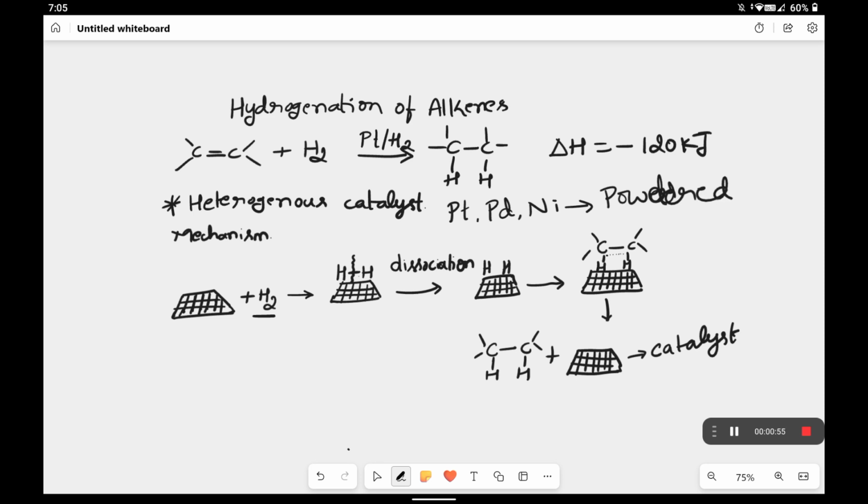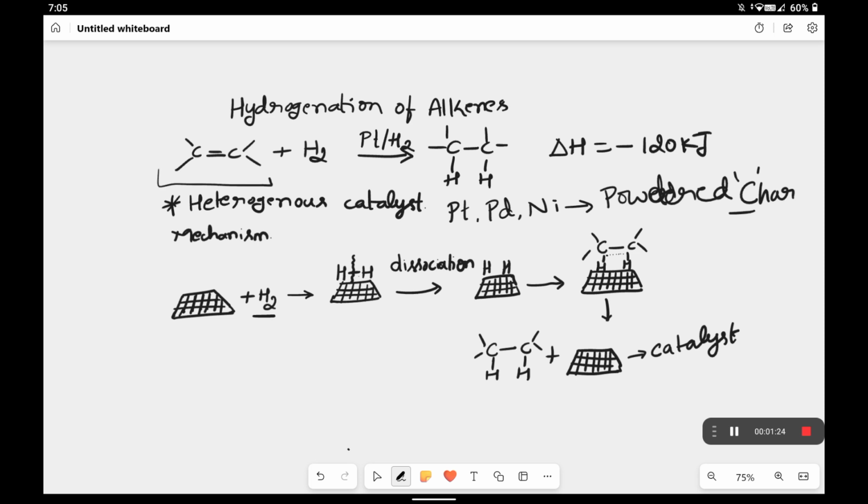Finely powdered platinum, palladium or nickel gives a large surface area for this reaction. We also use activated charcoal, which gives a cavity for the reaction.